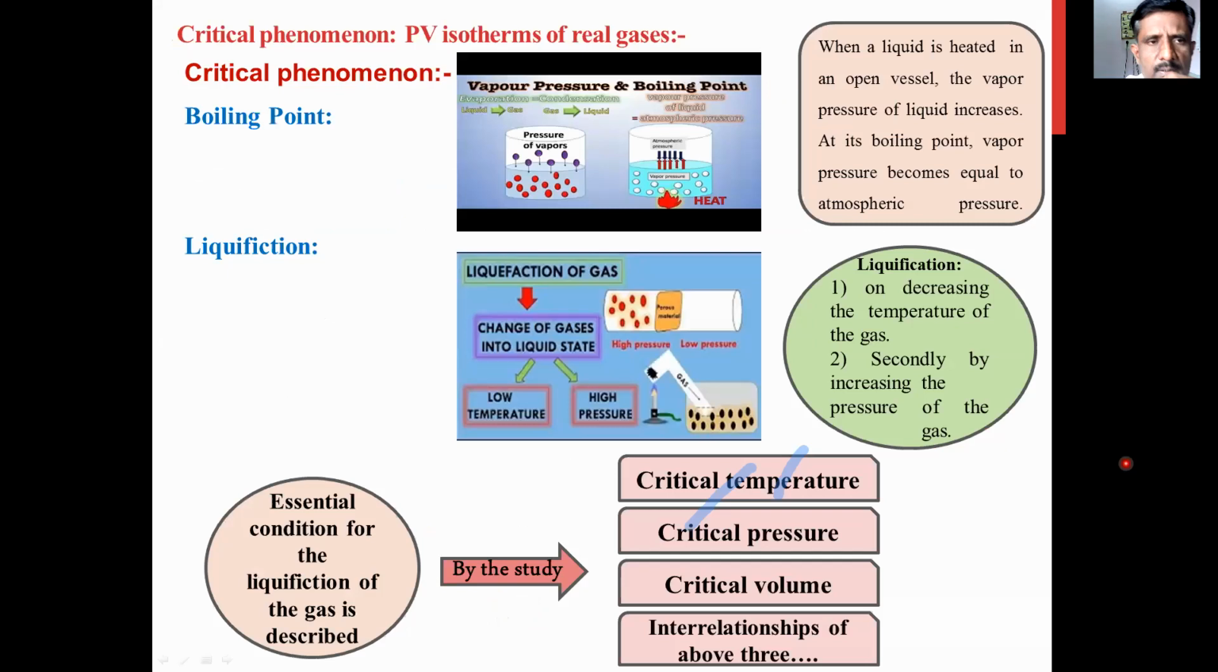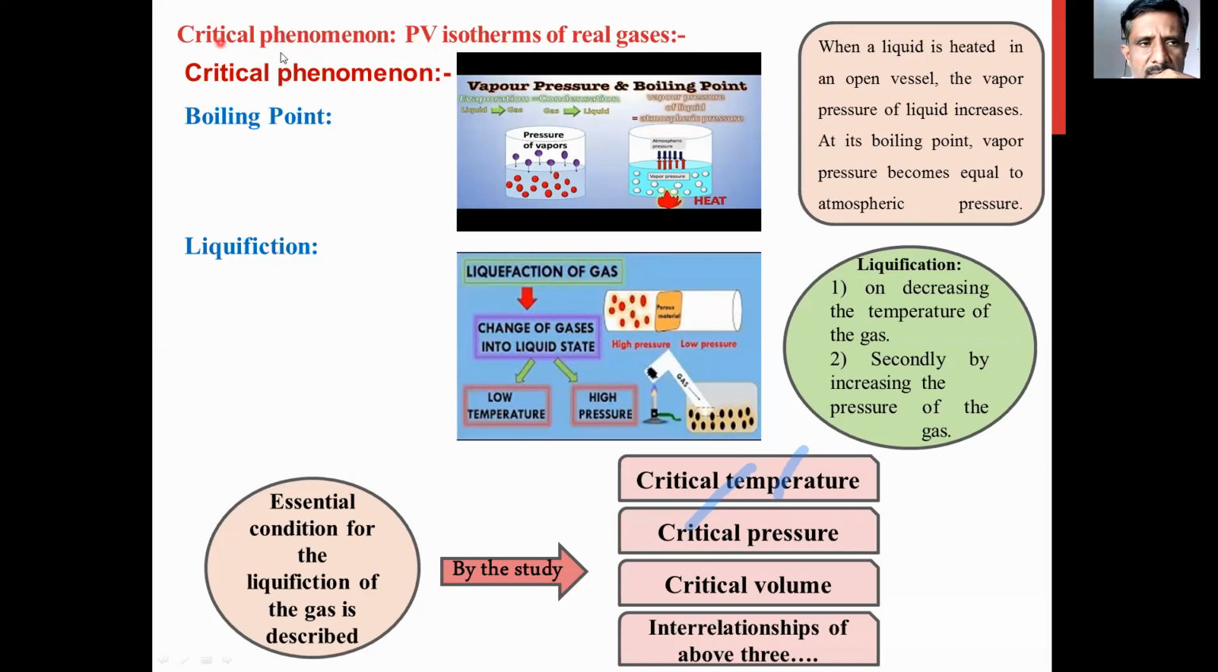Now let us move to the next point from your syllabus, that is critical phenomena. After completing critical phenomena, I will explain the PV isotherm of real gases, meaning how the pressure-volume isotherm of real gases is presented graphically, how the graph of pressure and volume is plotted, and how the relation between P and V at constant or variable temperature is explained by the PV isotherm.